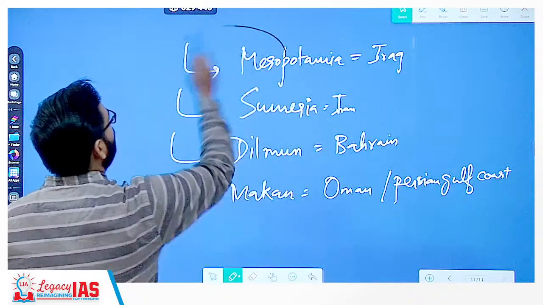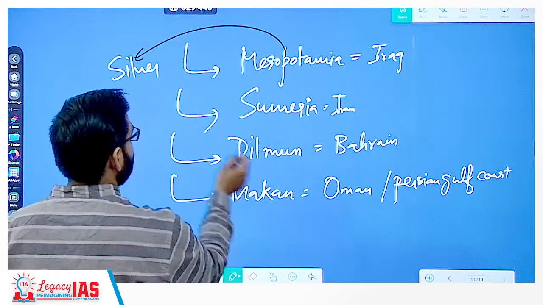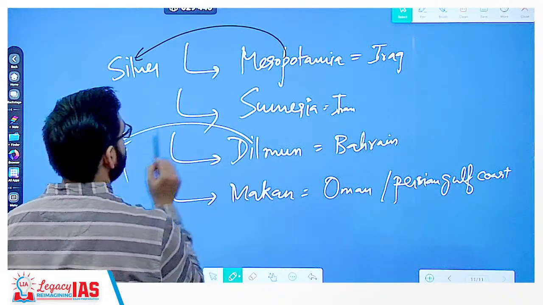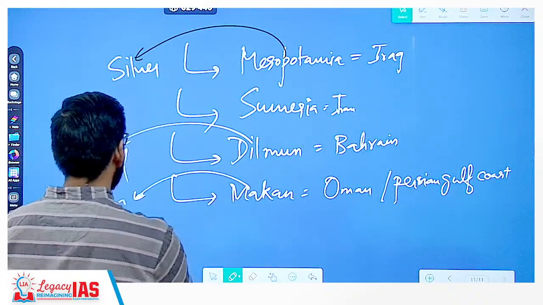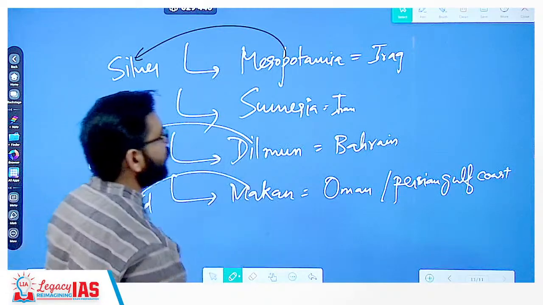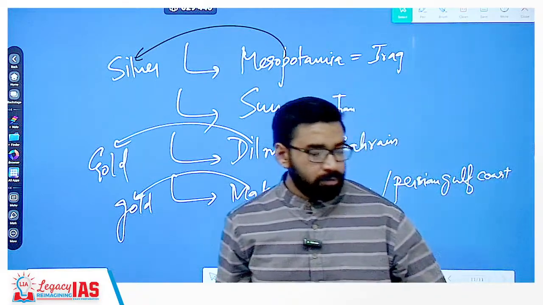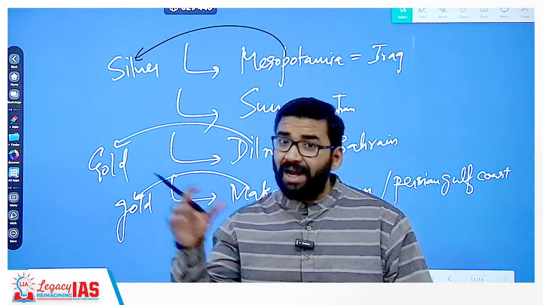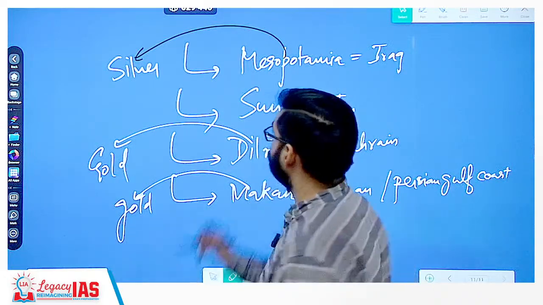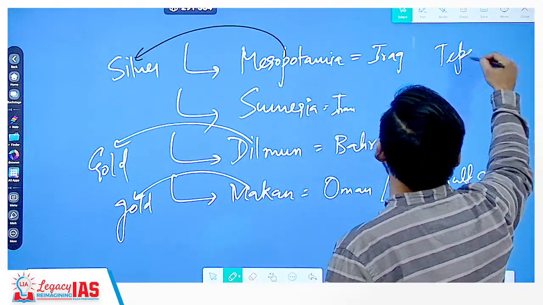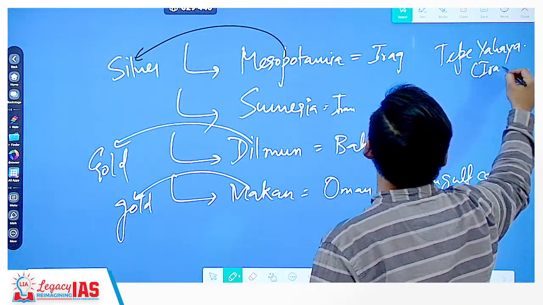So from Mesopotamia, IVC people used to get silver. Clear? From this region, gold. Clear? Makan region, again gold, important metal. So like this, the IVC economy was there. Clear? Remember this thing. And one more site which was discovered in Iran only, Tepe Yahya. Another important site was Tepe Yahya in the Iran region.